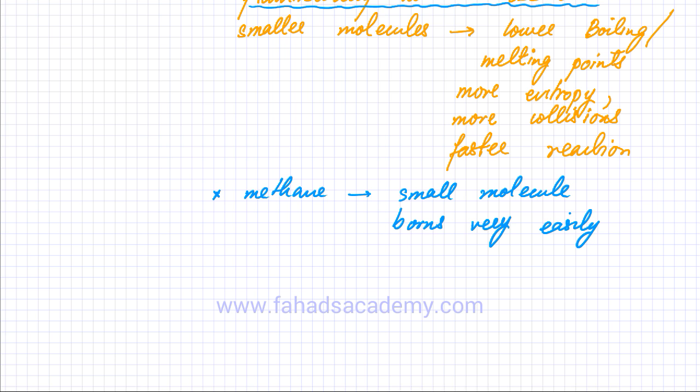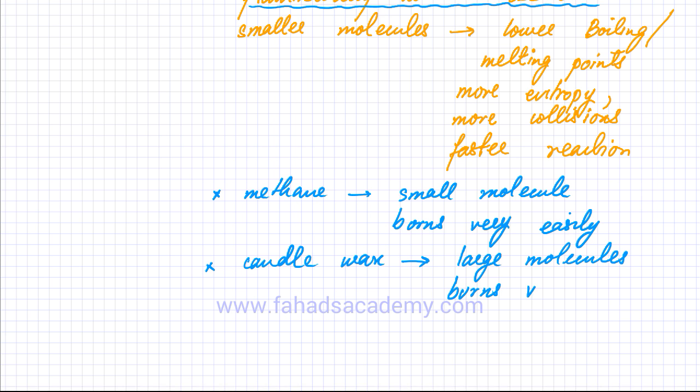On the other hand, you can have another example like candle wax. Candle wax is made up of very large molecules, and it burns very slowly.